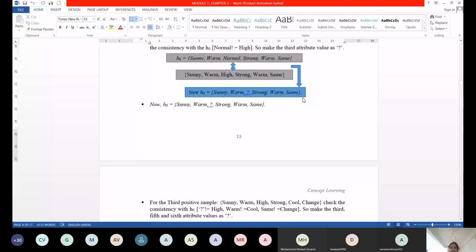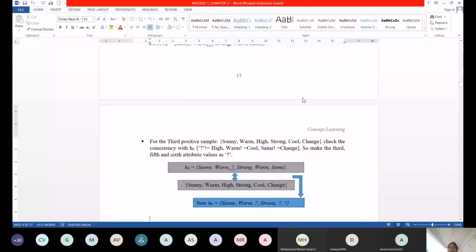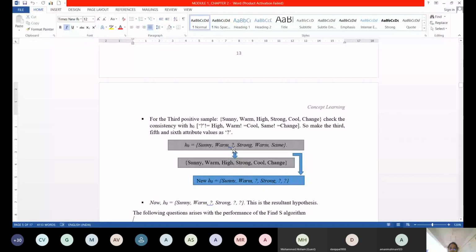Then coming to the third positive sample, my third positive sample I have written on the screen: sunny, warm, high, strong, cool, change. The hypothesis I have copied as such. I'm comparing with this: sunny, same, warm also will come, and then high and then strong. Because I'm going towards the question mark, a value with a question mark only will retain. A value with a 5, value only will retain. These things you have to remember.